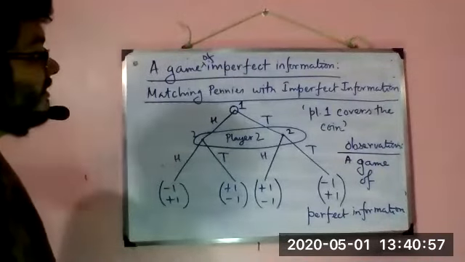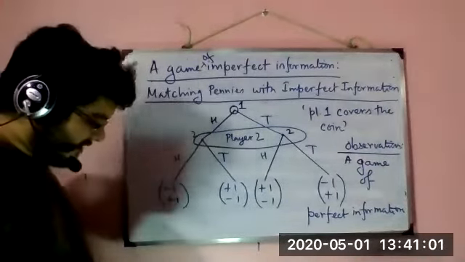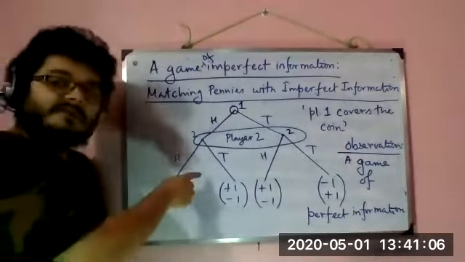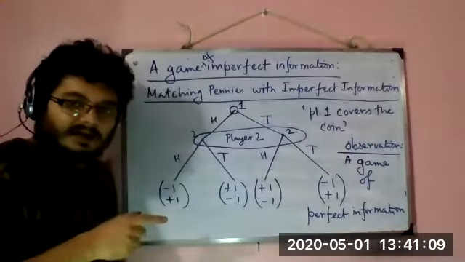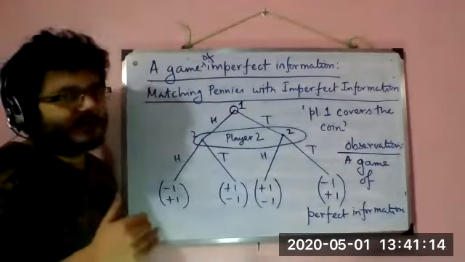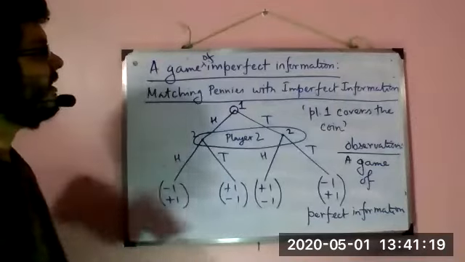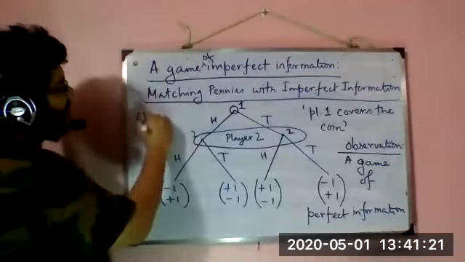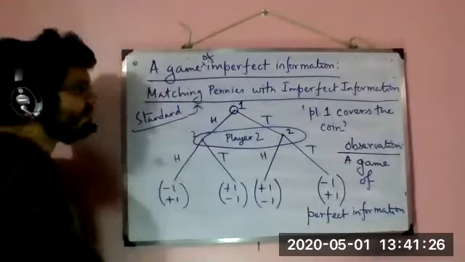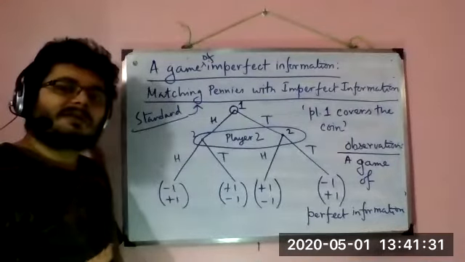Now, there is one aspect of this game that is very interesting. You see, here I have considered a sequential game where player 2 moves second but cannot observe what the play of player 1 was. Now let us consider the standard matching pennies. What happens in standard matching pennies? In standard matching pennies, player 1 and player 2 play simultaneously.